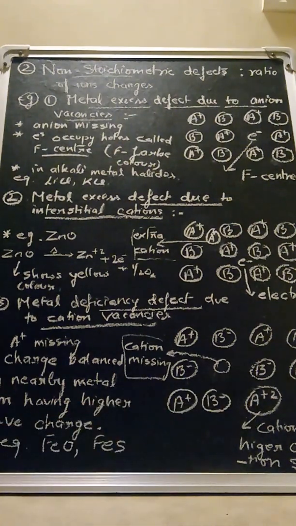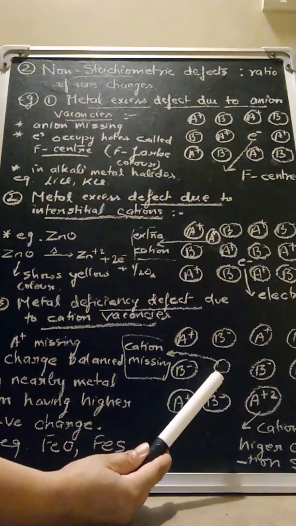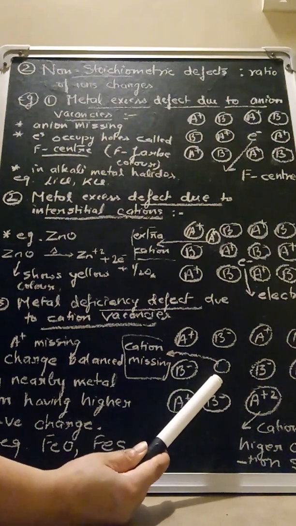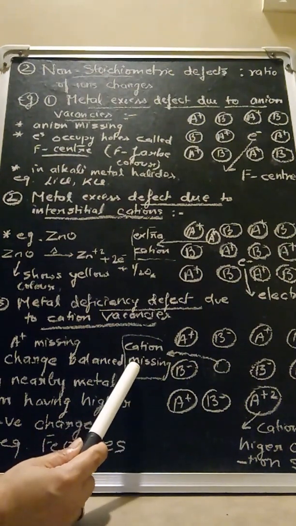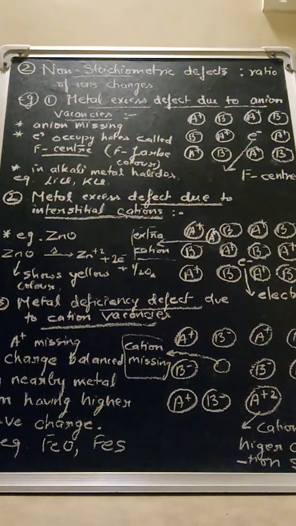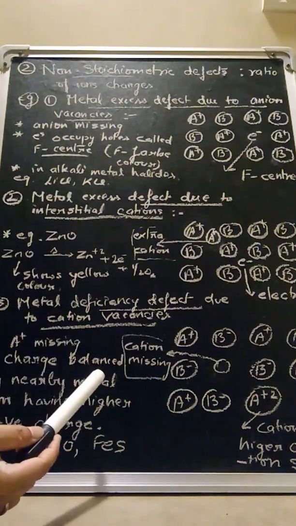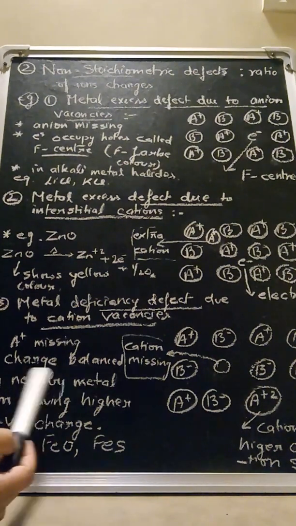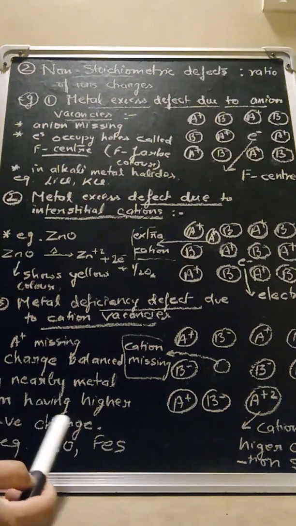So when some other cation with a higher oxidation state is present in the crystal to maintain electrical neutrality, which is needed due to the presence of a hole because a cation is missing from the crystal, this kind of defect is metal deficiency defect due to cation vacancies. So a cation is missing and the charge is balanced by a nearby metal ion, the same metal ion with higher positive charge.